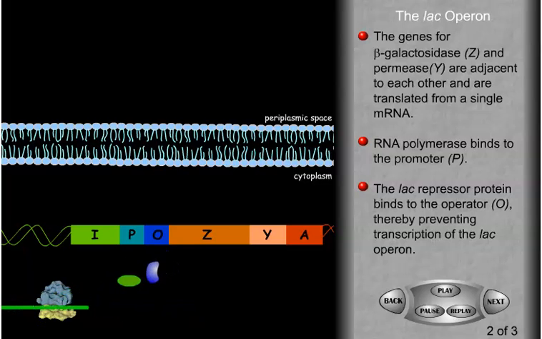The binding of the LAC repressor to the operator prevents RNA polymerase from initiating transcription at the promoter, thereby arresting the expression of the LAC operon.